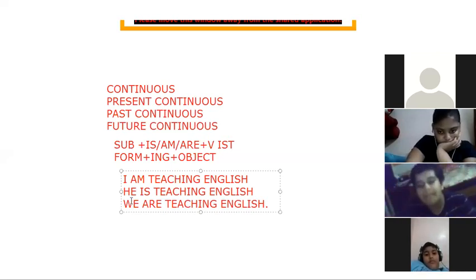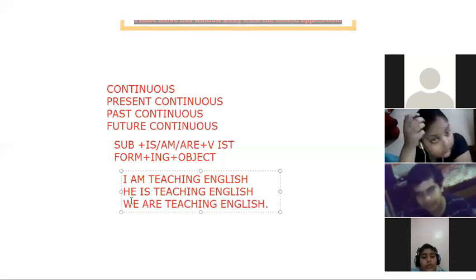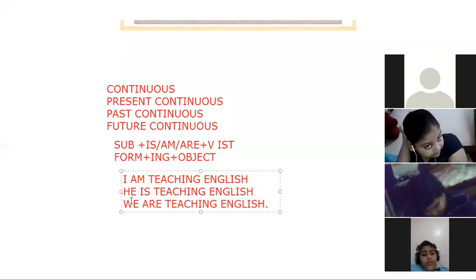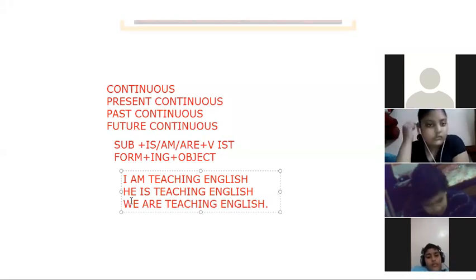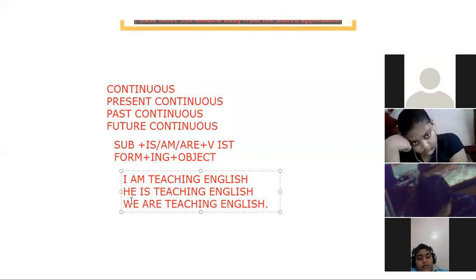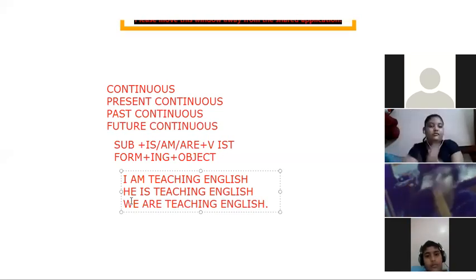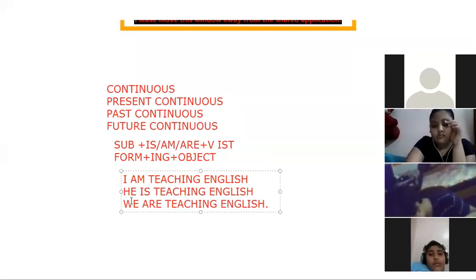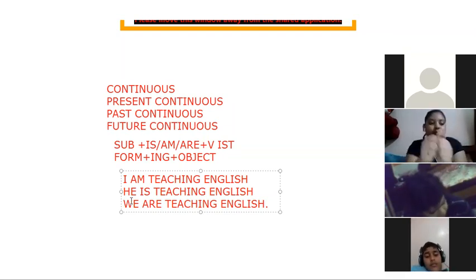So we have continuous tenses, and in every tense we have this form: present continuous, past continuous, future continuous. First we are going to learn present continuous. When we talk about an action which is going on presently, or an action happening from before and still happening, we use present continuous. Like I am studying in 7th class, that is still happening.